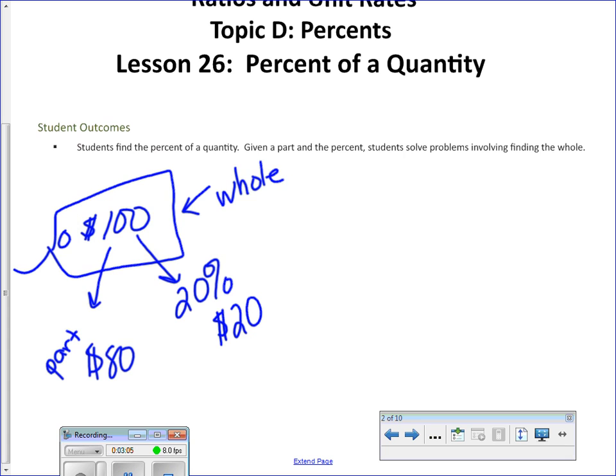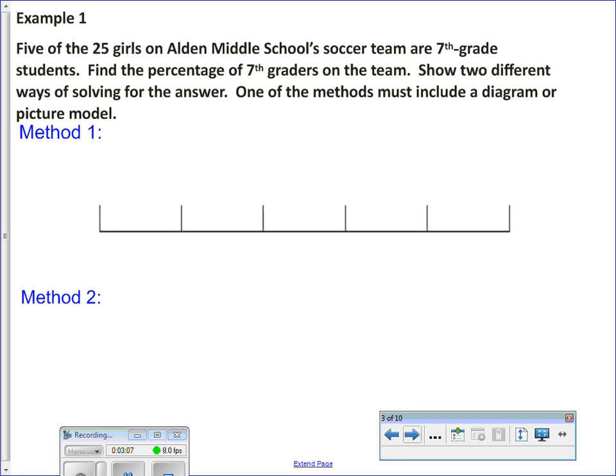Okay, so let's try some. Let's take a look at example 1. 5 of the 25 girls, hey, that sounds like a ratio. 5 out of 25. Remember, out of is a verbal cue word. So with your highlighters, you should highlight that.